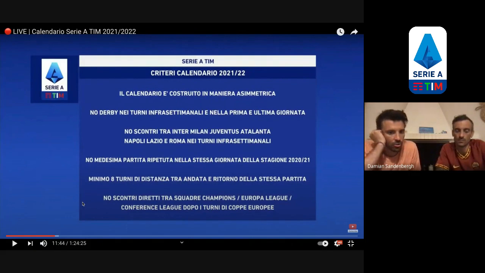And then no scontri diretti, so no direct games between teams of the Champions League, Europa League, and Conference League after the cup matches. So if Milan plays a cup match, I cannot play against Juventus, who played a cup match as well. Okay, cool.